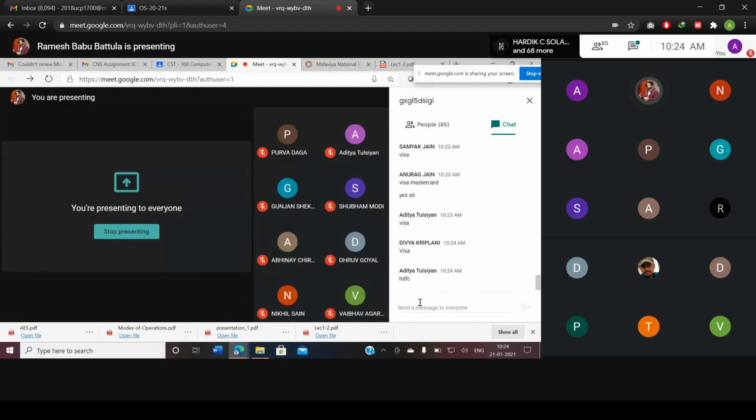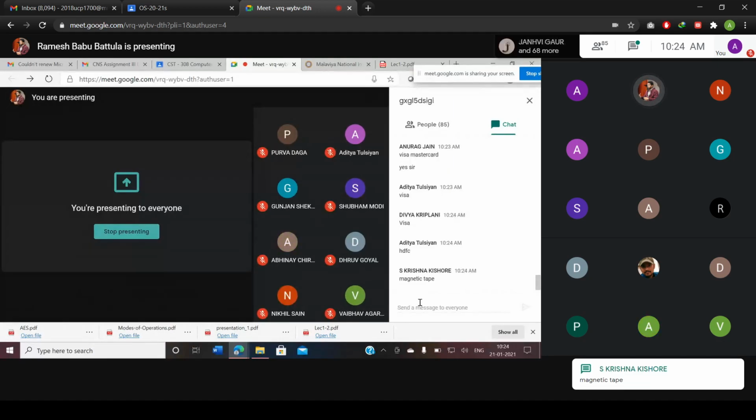Divya and Aditya said okay. This is correct. Visa and MasterCard, we call them trusted third parties. These trusted third parties provide cards to you. If you observe the back side of the card, what will be there? A thin black color tape is there. You might have observed that. What is inside it? A black thin layer of tape. We call it a magnetic tape.